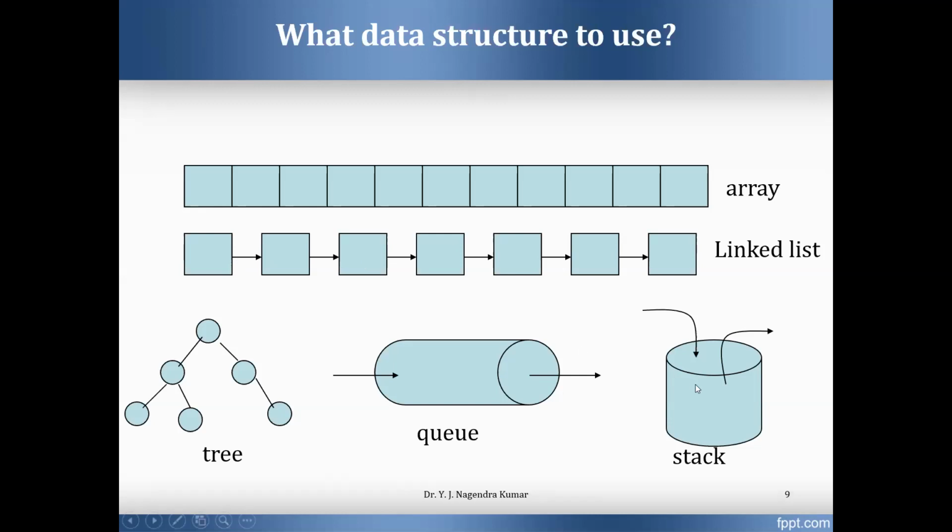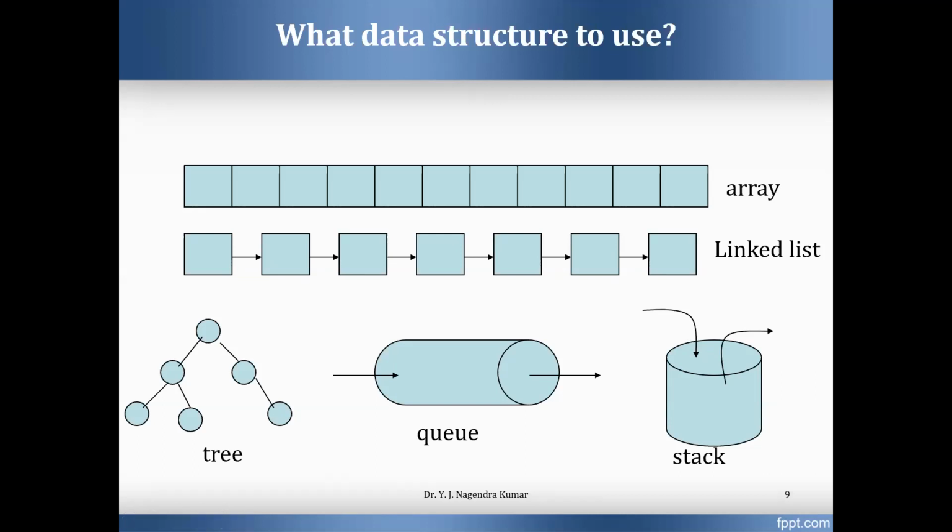After that, if you observe the next diagram, stack. Stack is a linear data structure that you can implement using either arrays or linked list. If you observe the arrow marks, you can insert elements from the top side, and also you can delete elements from the top side. Only the top portion is open and the bottom part is closed.